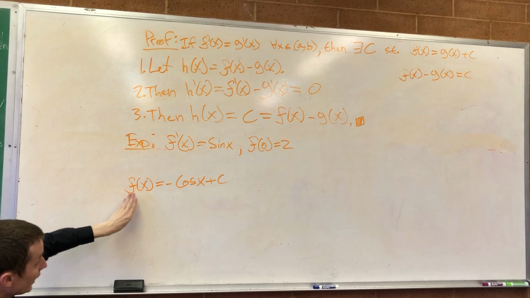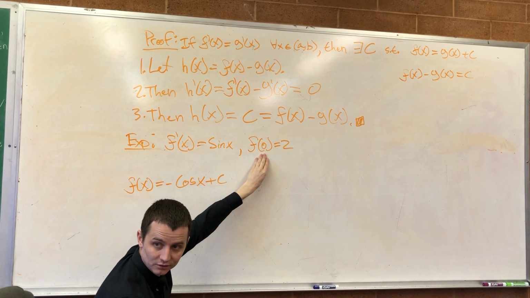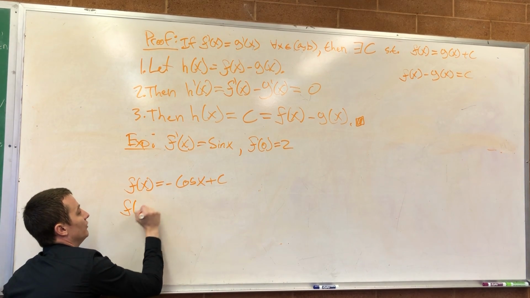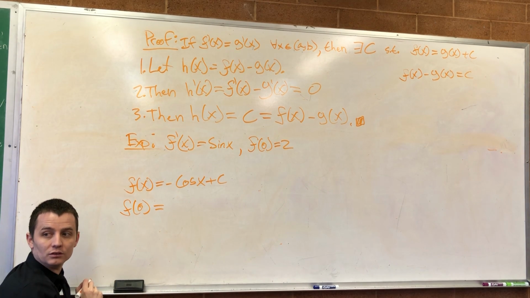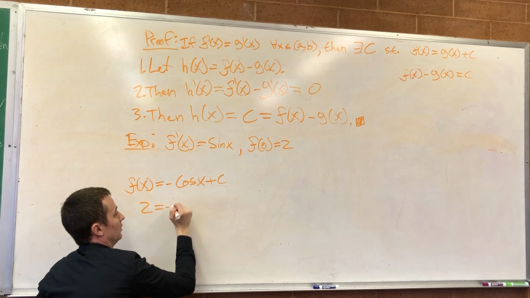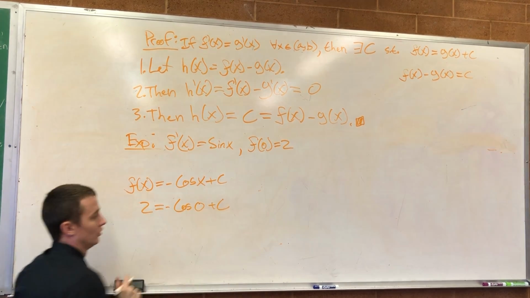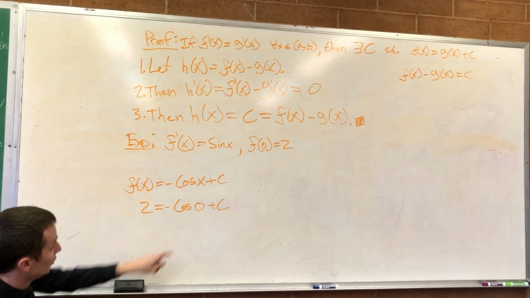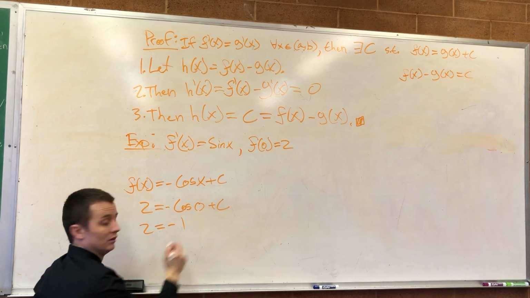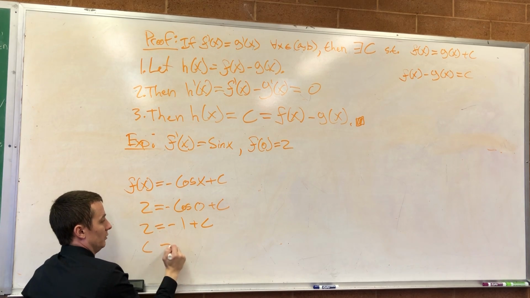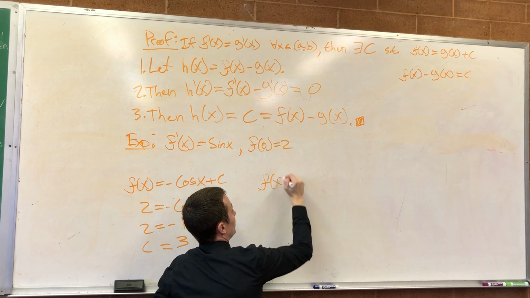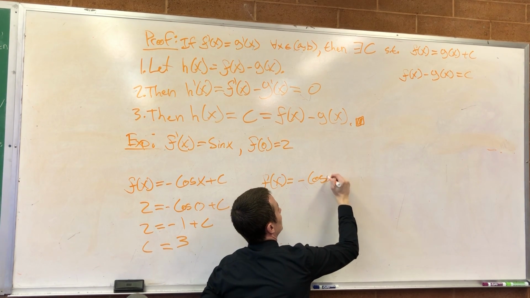But we have our second piece of information, which will help us figure out what that constant is. We have what we call an initial condition. So I know that f of 0 is equal to 2. In other words, 2 is equal to what I get when I plug in 0 to this. So what is cosine of 0? 1. So what's c equal to? 3. So my answer is f of x is equal to negative cosine of x plus 3.